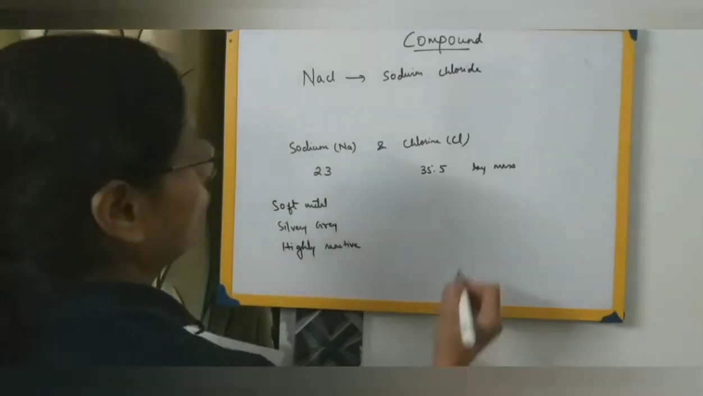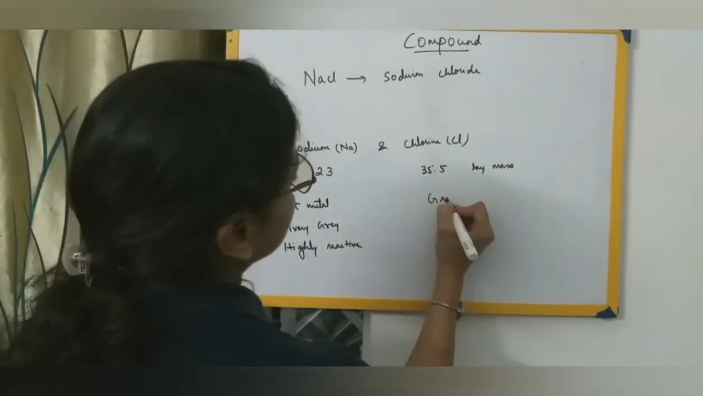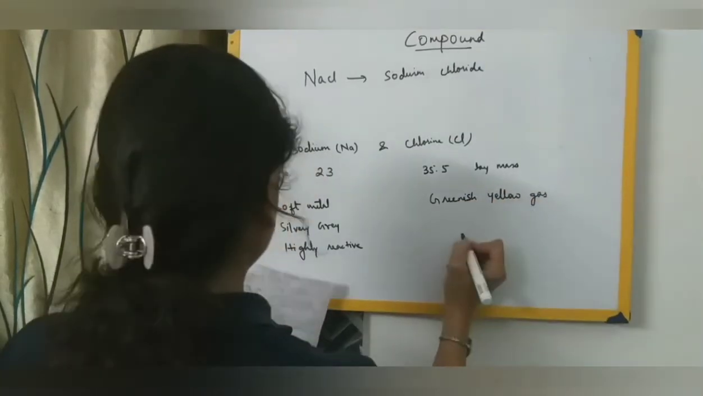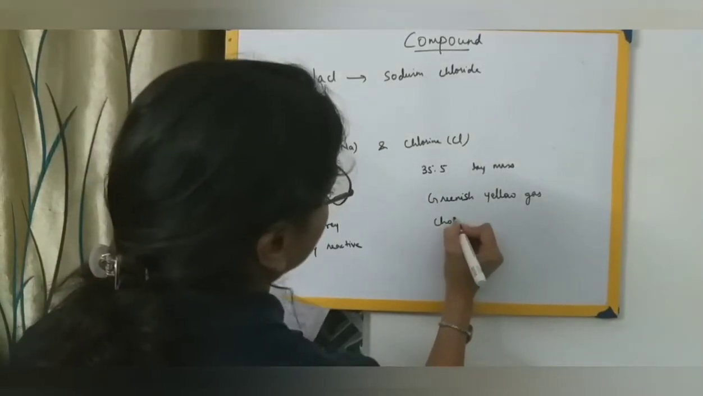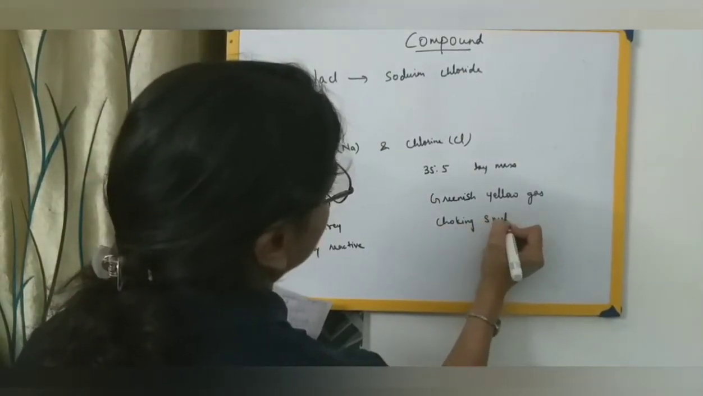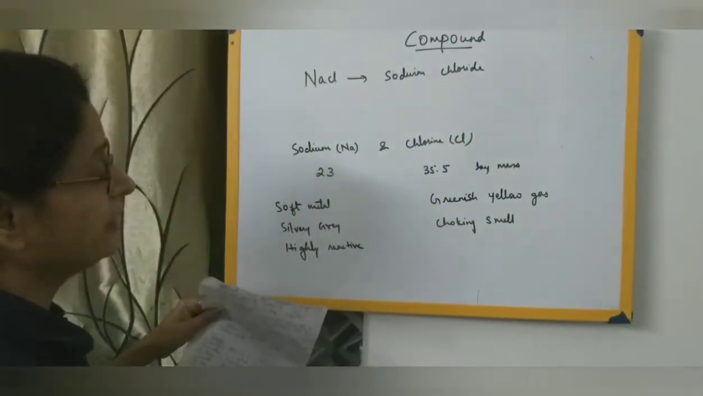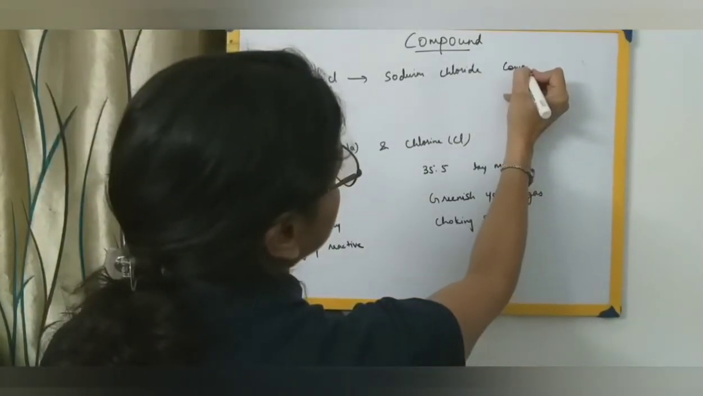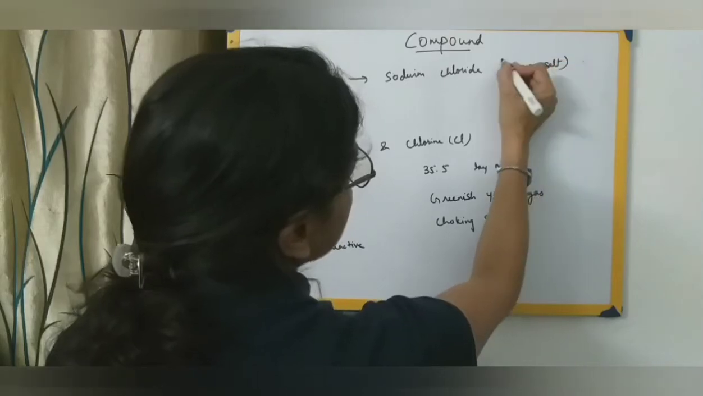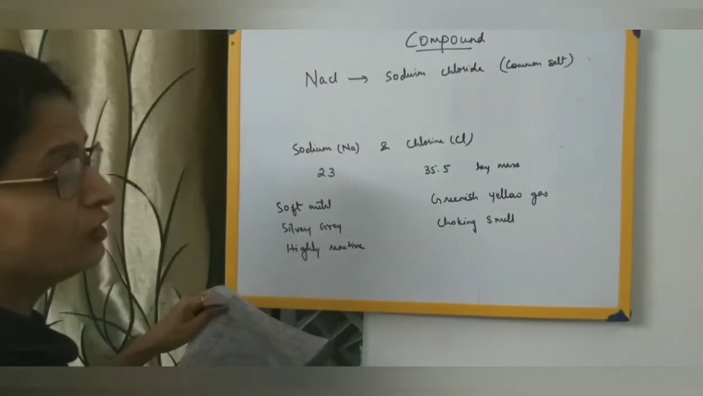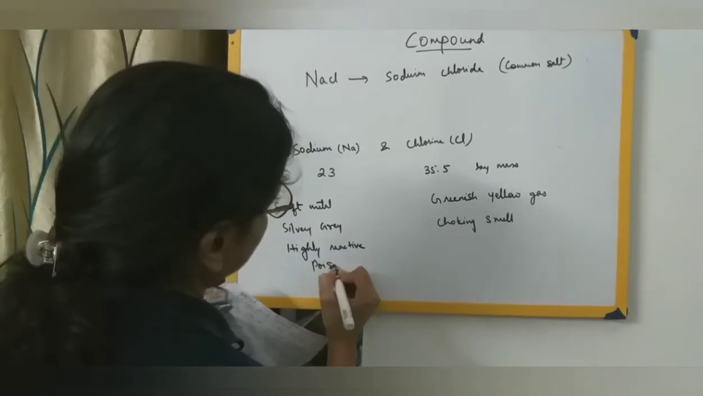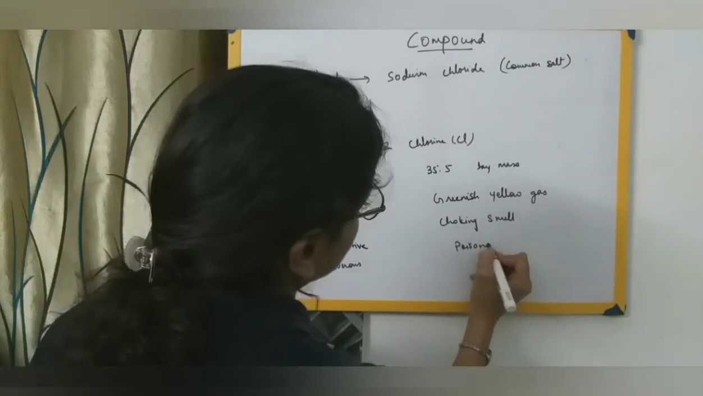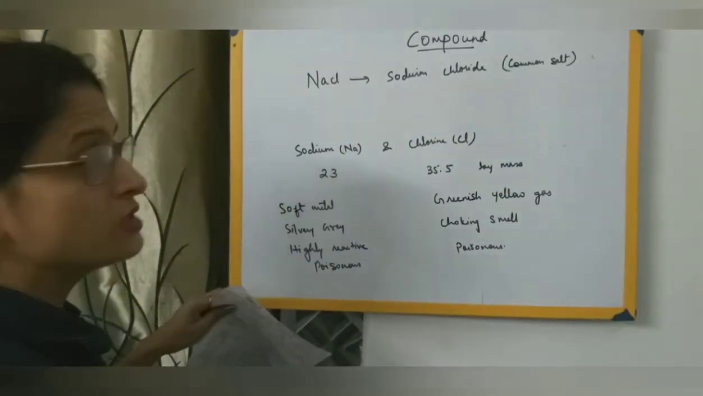Coming to chlorine. Chlorine is a greenish yellow gas. Then it has a choking smell. And both of them are poisonous in nature. But this sodium chloride which we consume, that is common salt, is it poisonous? No, we consume it in our daily food. So both of them are poisonous if consumed, but sodium chloride is non-poisonous.